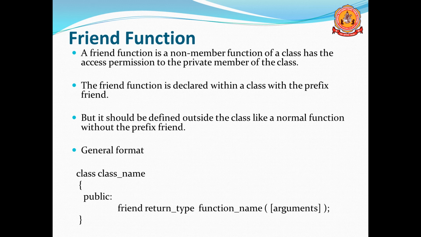When you declare, we have to use the keyword friend. When you define, we should not use the friend keyword. Remember, the friend keyword is used only to declare the function. Here is the general format. Inside the class, inside the public section, I declared one function: friend, return type, function name and arguments. Friend is the keyword.